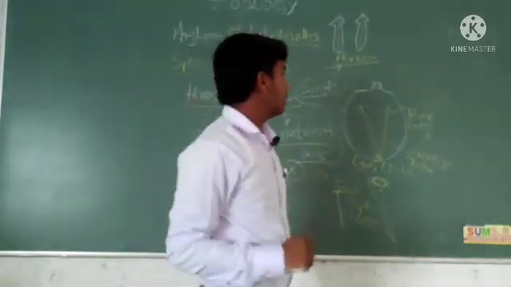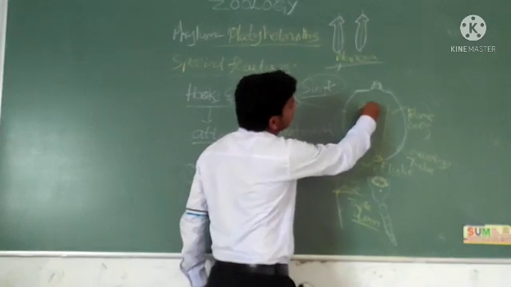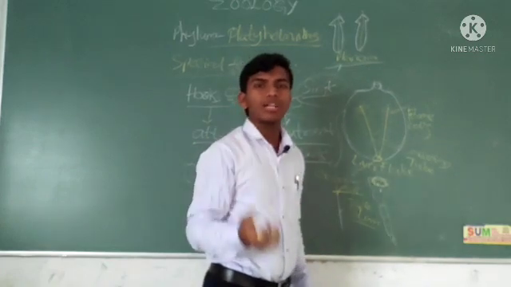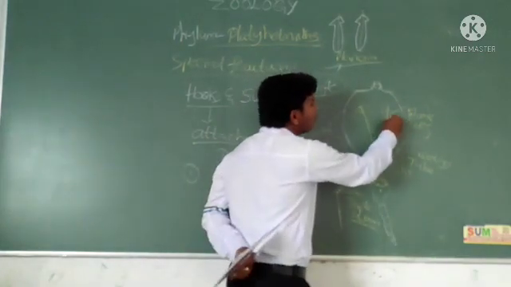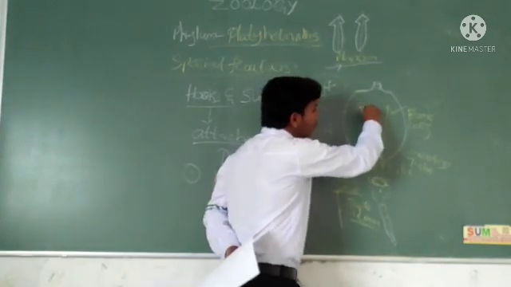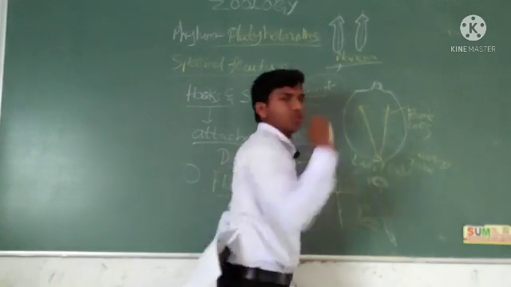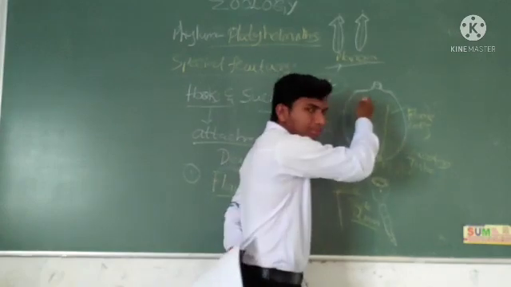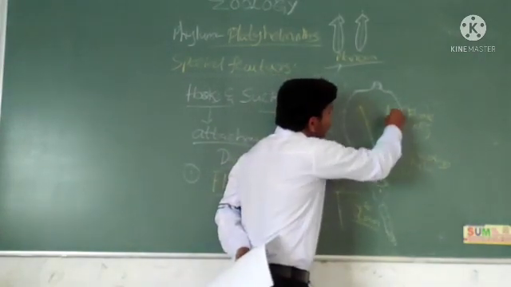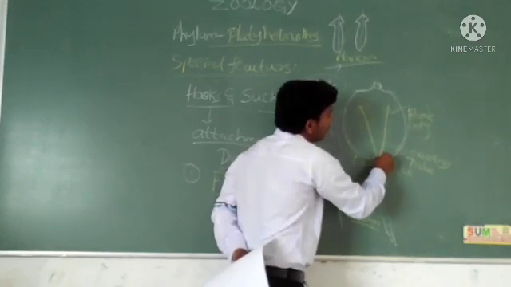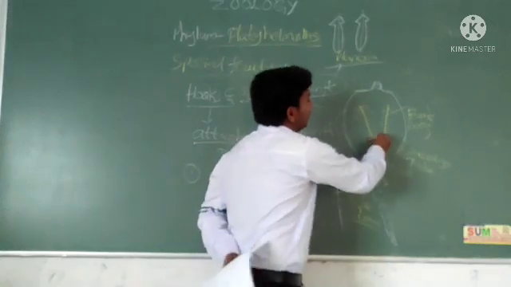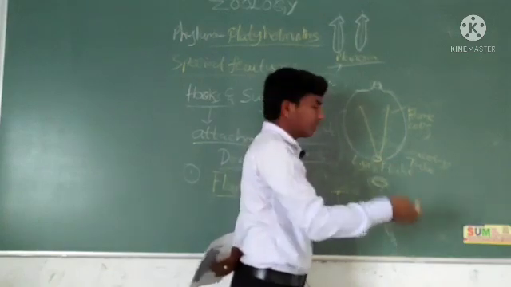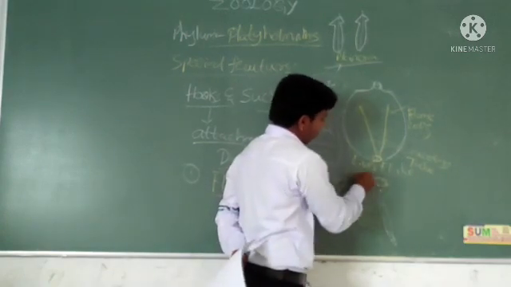What is the function of flame cells here? Flame cells absorb the unwanted things, unwanted food or unwanted water, and send them through the excretory tube towards the excretory pore.